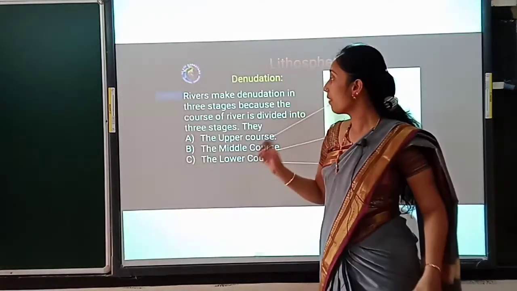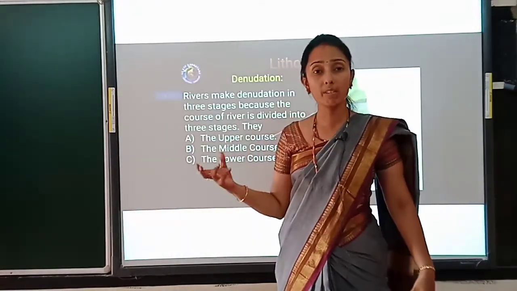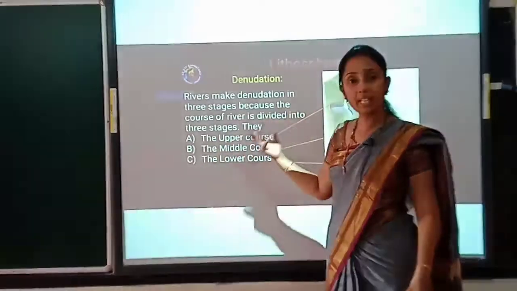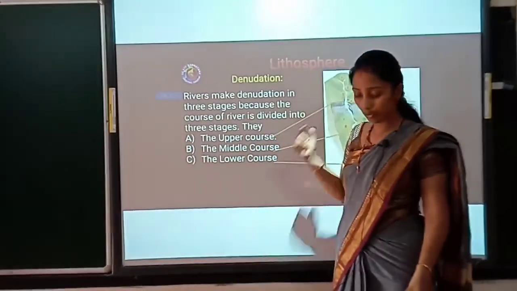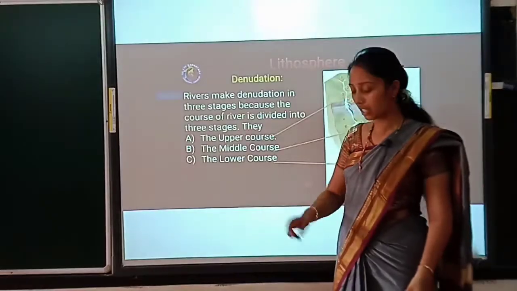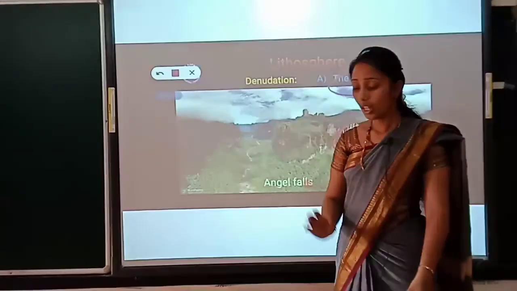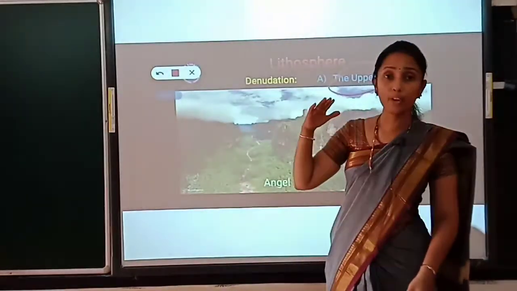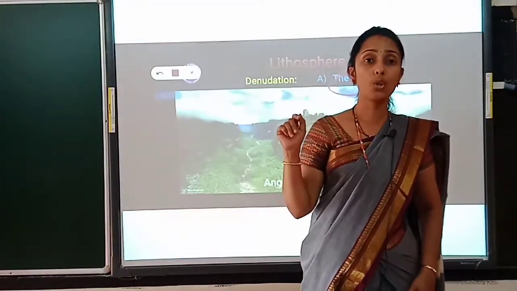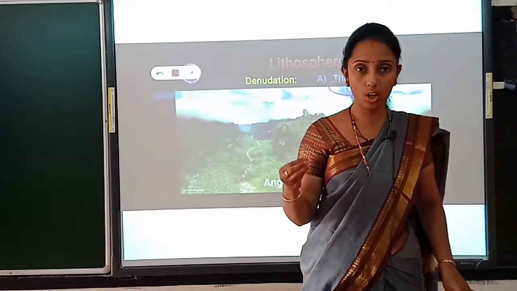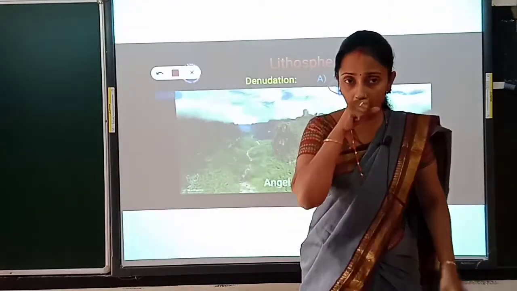Then the denudation through the river takes place in three different types. One is the upper course, the middle course and the lower course. In the upper course, the force of the water flow is very fast, taking a vertical shape, so the erosion of soil is very high.